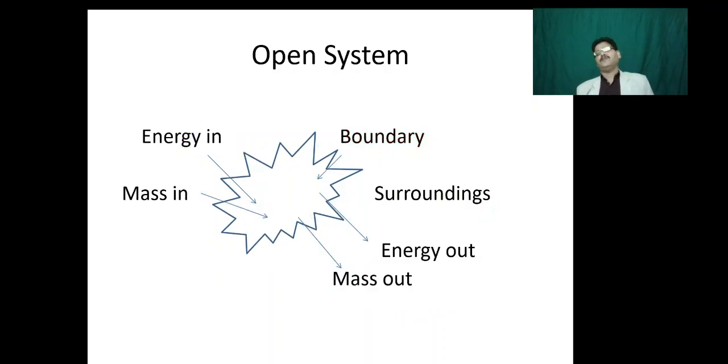Then open system. It is called open system because it does allow mass interaction to take place between the system and surroundings. So in this case, both mass as well as energy from the surrounding can enter the system and from the system can enter the surroundings.